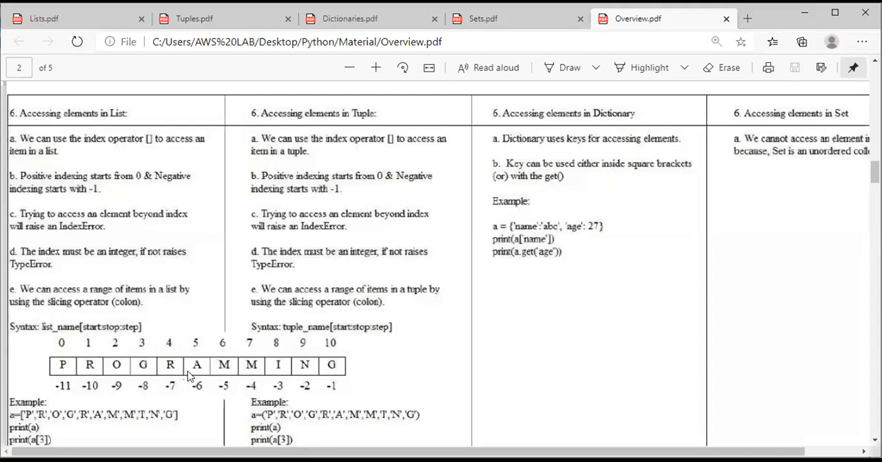Suppose I want to access an element called A, I can either access it by using the index value 5 or by using the index value -6. Clear everyone? So to access a value, we can use positive indexing as well as negative indexing. After dividing all the elements, positive indexing starts from left to right and it starts with 0, and negative indexing starts from right to left with -1 as the starting index.